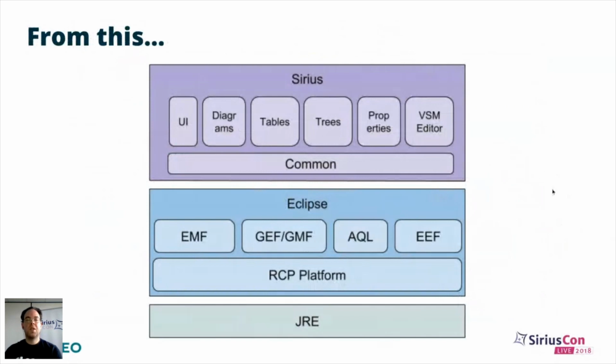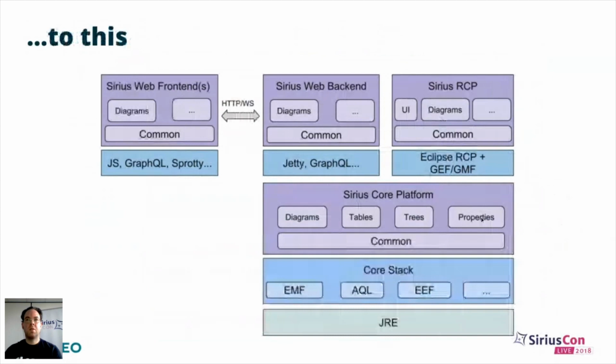So we need to go from this architecture to this one, where we still have the RCP version here built on top of Eclipse, but we've extracted from that a core platform which is independent of Eclipse and built the Sirius web backend on top of that shared common platform. Some of the components we currently use, like EMF, AQL, or IF, even if they are Eclipse projects, are actually independent of the Eclipse RCP UI, so they can be reused as is.